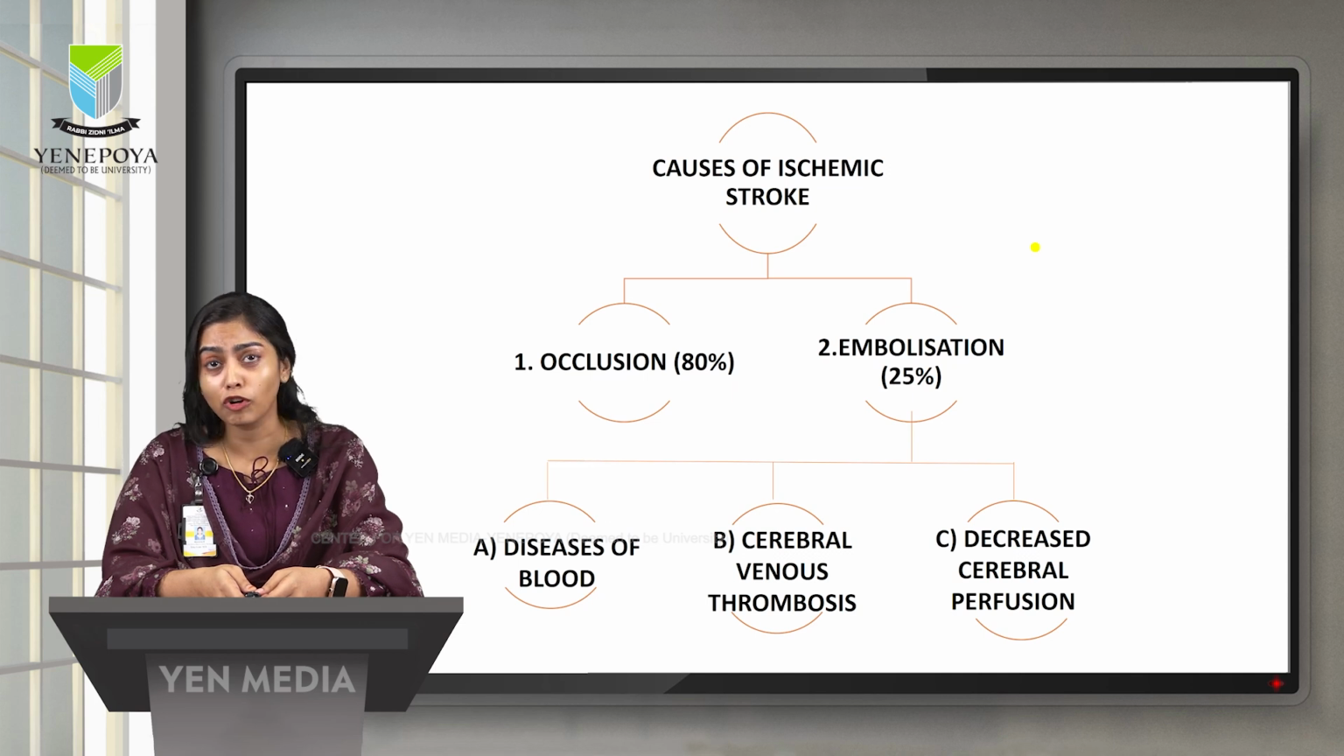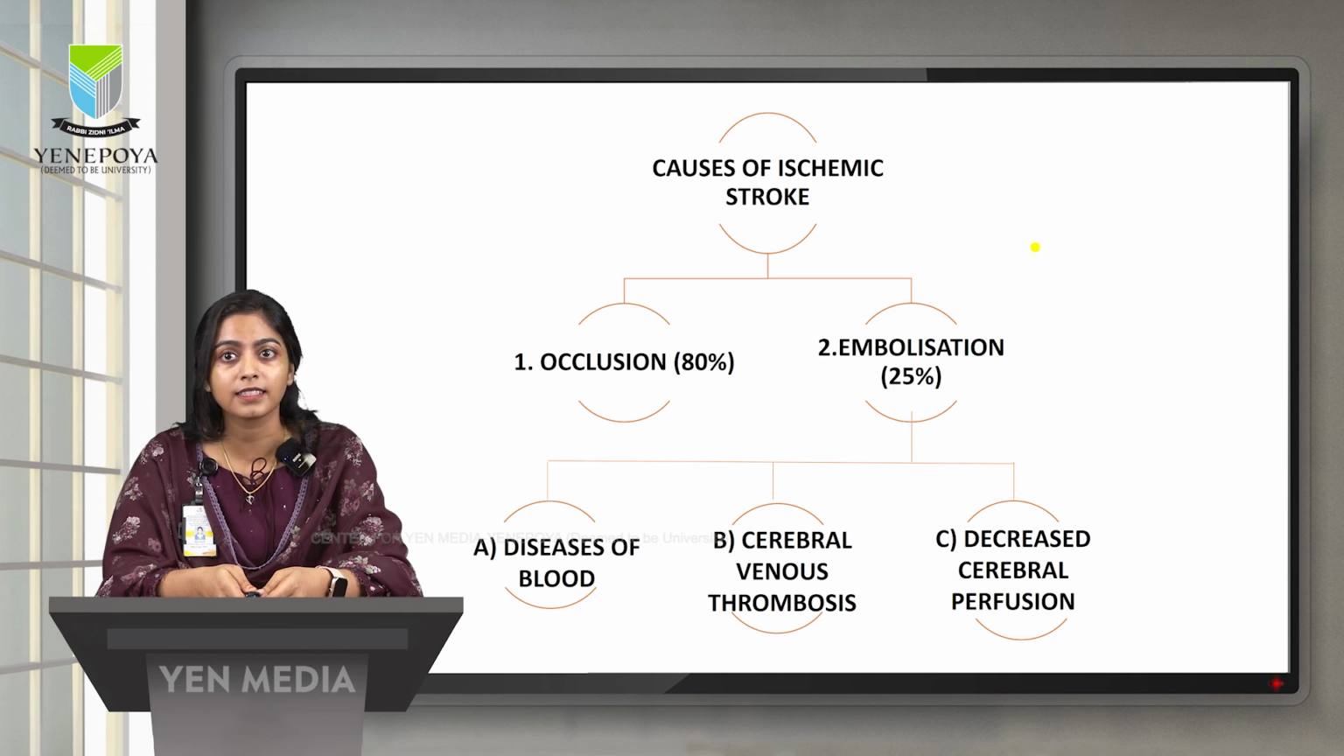Moving on to the causes of ischemic stroke, it has been divided into two types, occlusion and embolization. Before discussing the occlusion, I would like to talk about the three factors which affect the embolization. Number A is diseases of the blood, for example coagulopathies, hemoglobinopathies. B, cerebral venous thrombosis, which is thrombosis in the cerebral vein due to infarction, infection, dehydration, postpartum, or oral contraceptive pills.